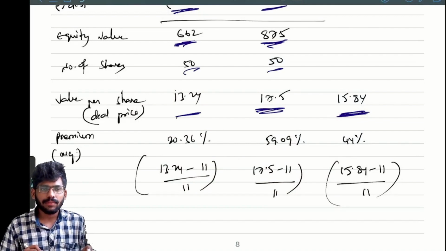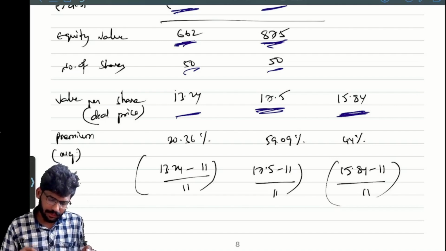Okay now. Correct or not? Yes or no? This is the value. Next, premium calculation. I think everyone knows about it. How to calculate, sir?